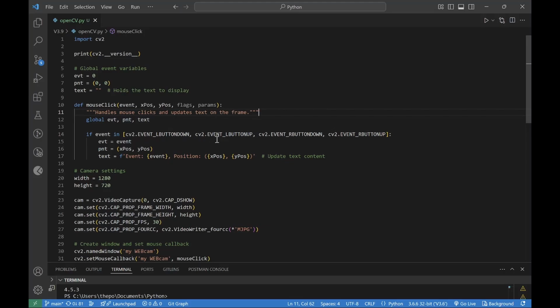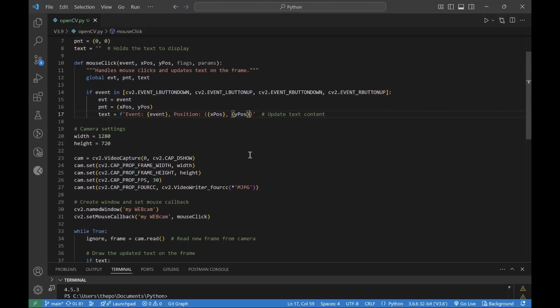If you press any button on your mouse pad, let's say you're using a laptop like me, if you hit the right side or the left side, that's going to be an event, and we'll store what happened. Was it 1, 2, 3, or 4? And the position. And we will say, oh, you had event 1, 2, 3, or 4, and the position will be updated on the screen.